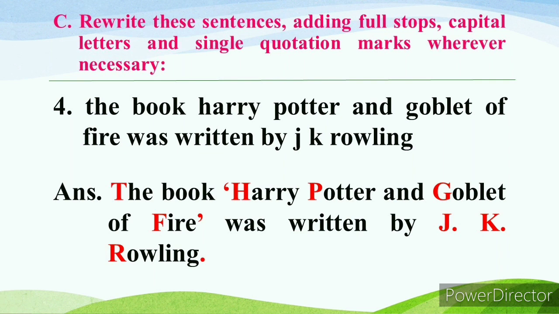in Potter, G in Goblet and F in Fire will be in capital. Again, J.K. Rowling is the name of a person. So the J, K and R in Rowling will be in capital. Again, notice here J and K is a short form of a person's name. So you have to put full stop after J and K. At last we have to put a full stop.